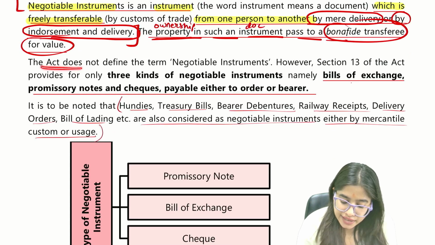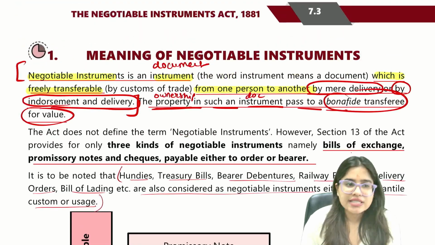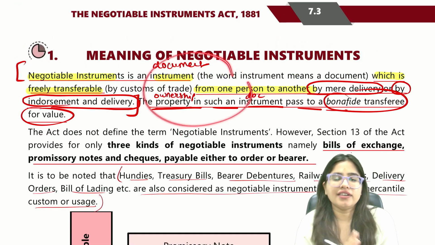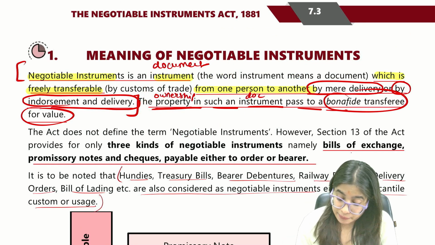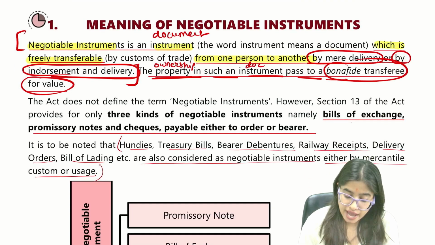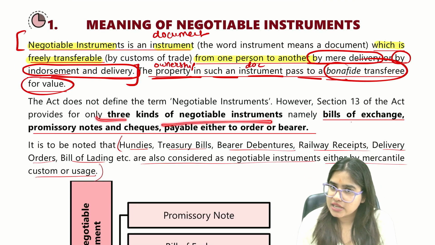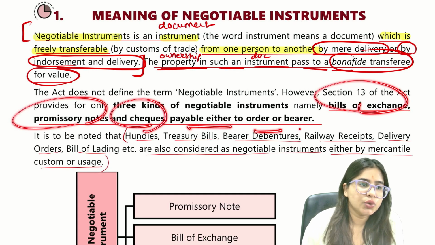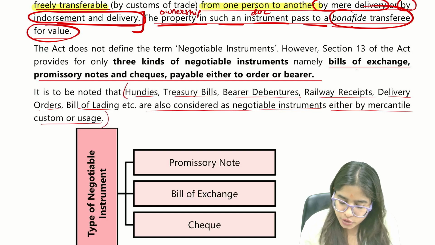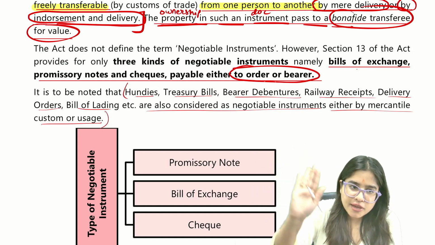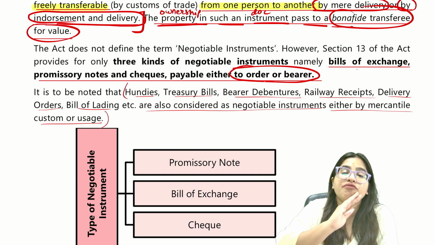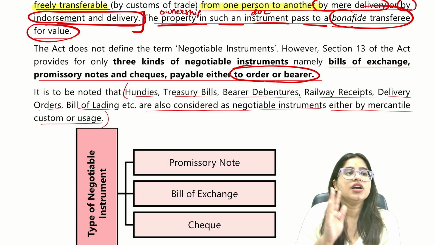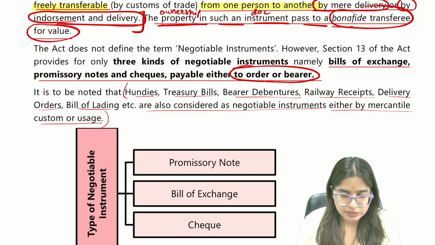Now, the act does not define the word negotiable instrument. This is not the definition given in the act, but this is the general definition as per general understanding. However, section 13 of the act provides that there are three kinds of negotiable instruments: bill of exchange, promissory note and check, payable either to order or bearer. We will understand what you mean by to order and bearer. Have patience as of now. Trust me, we will do this in very detail.